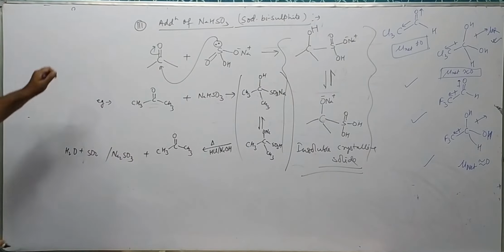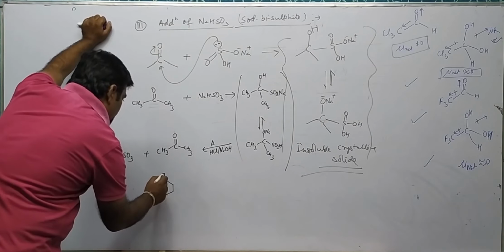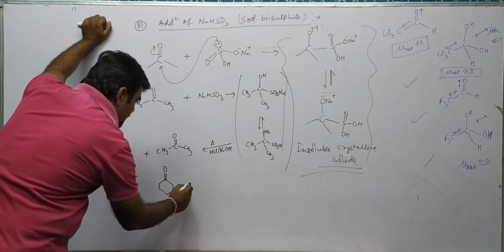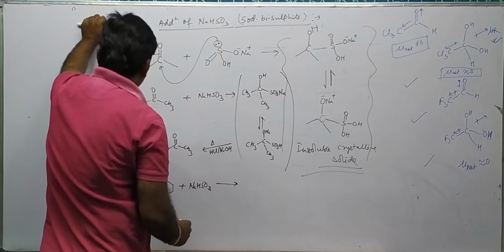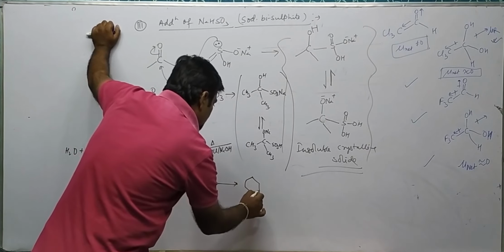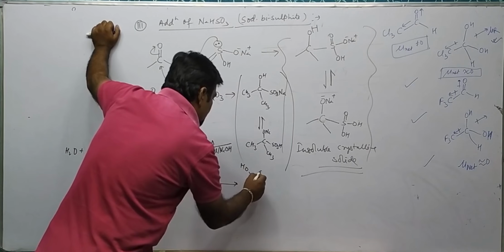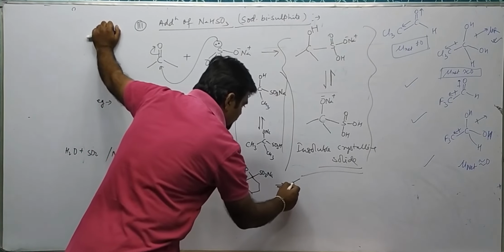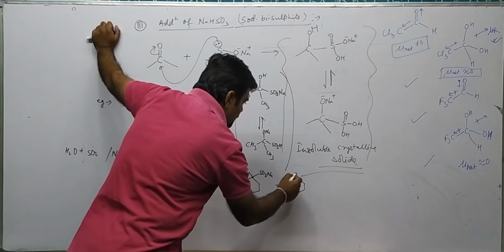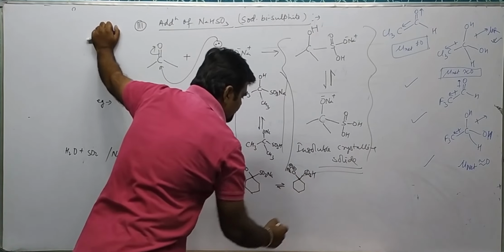This compound can be regenerated. Again, suppose we take a cyclic ketone and add NaHSO3. It gives the bisulfite addition compound, again with OH and SO3Na, or ONa and SO3H.